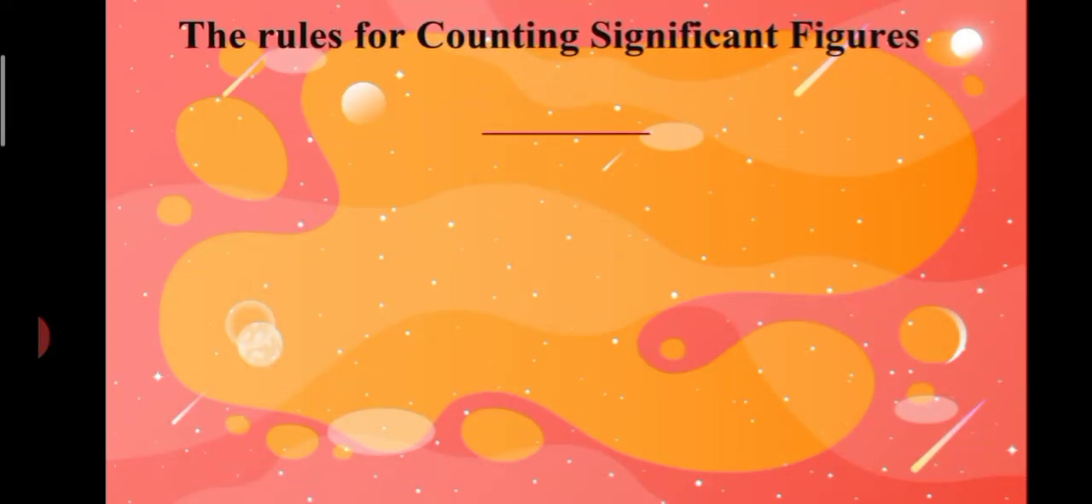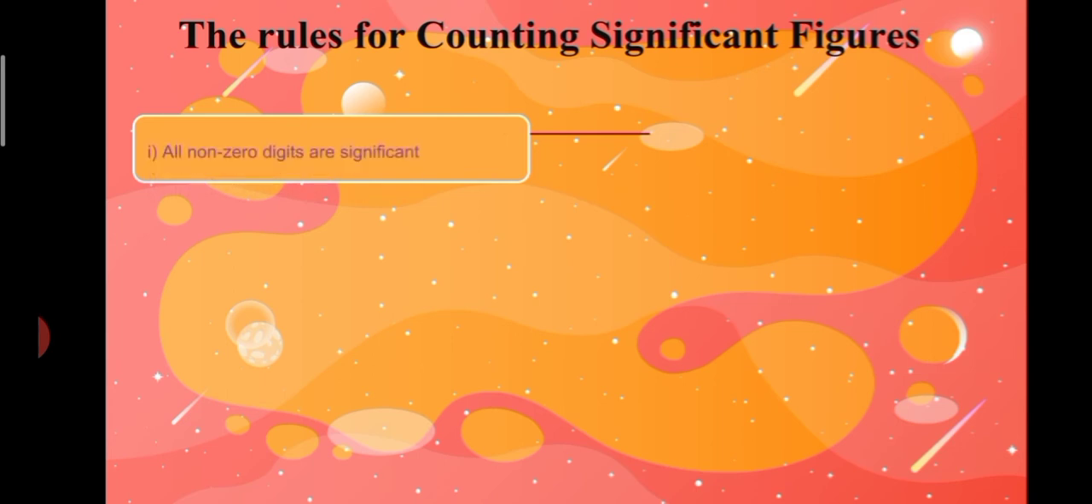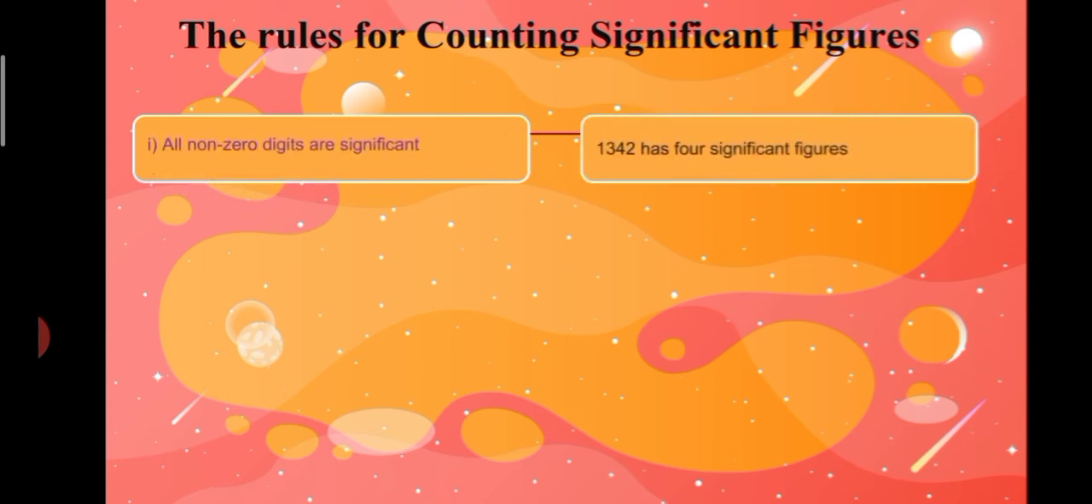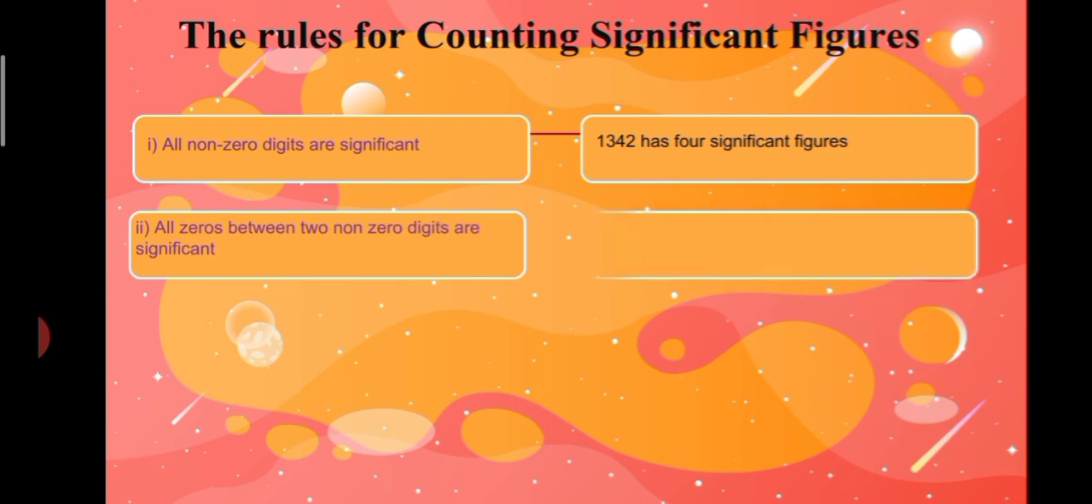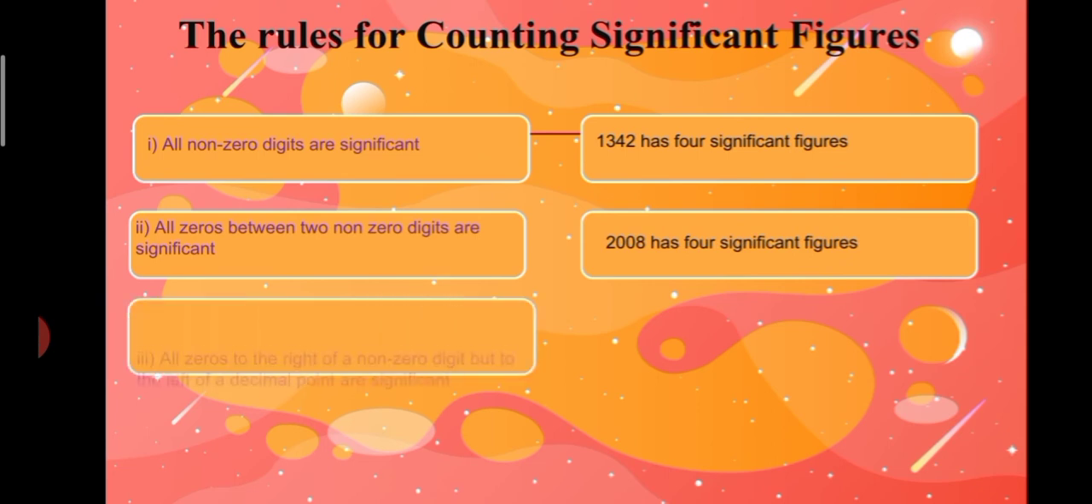The rules for counting significant figures. All non-zero digits are significant. 1342 has 4 significant figures. All zeros between 2 non-zero digits are significant. 2008 has 4 significant figures.